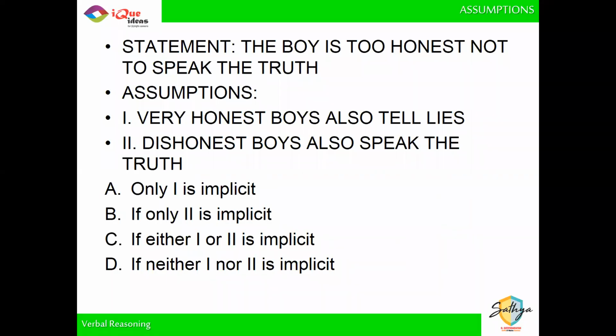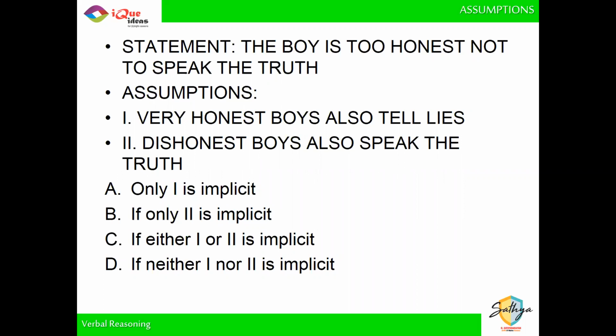Too honest, too means so honest that not. Too के साथ जो होता है उसका मीनिंग so के साथ नेगेटिव होता है. So the boy is too honest not to speak the truth means the boy is so honest he will always speak the truth. This is too good to be true का मतलब है this is so good it is not true. टू के साथ जो होता है वो एक्चुअली में नेगेटिव में चला जाता है. So when you say the boy is too honest not to speak the truth, the meaning of the sentence is the boy is so honest that he will speak the truth.